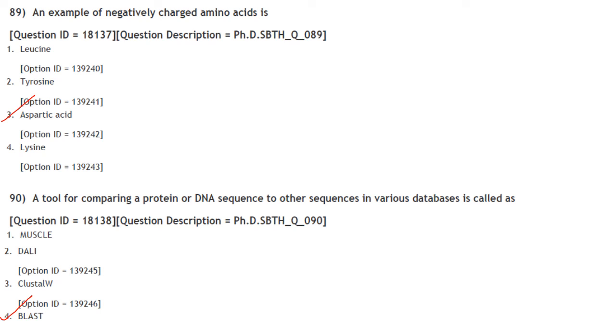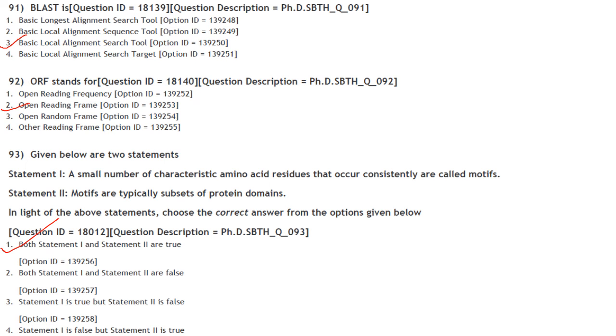A tool for comparing a protein or DNA sequence to other sequences in various databases is called BLAST. Answer is option 4. They have asked for the full form of BLAST. It is Basic Local Alignment Search Tool. Answer is option 3. ORF stands for Open Reading Frame.